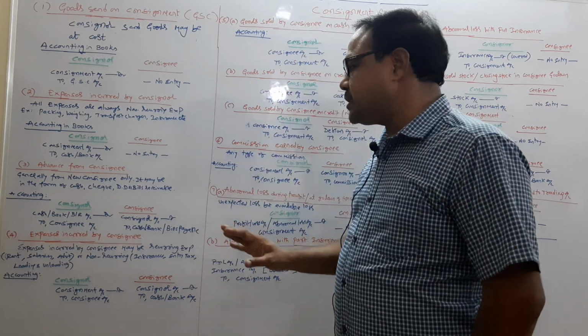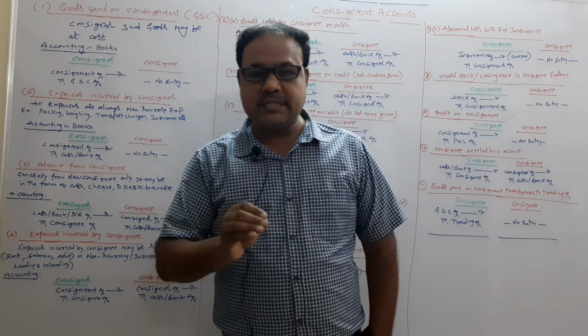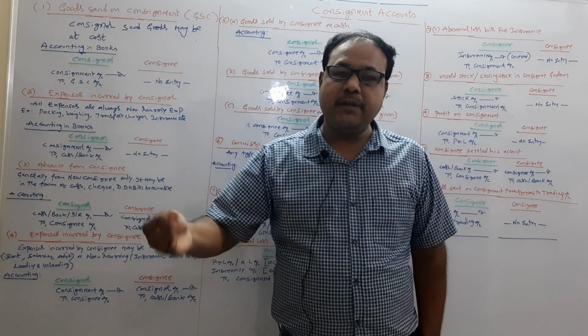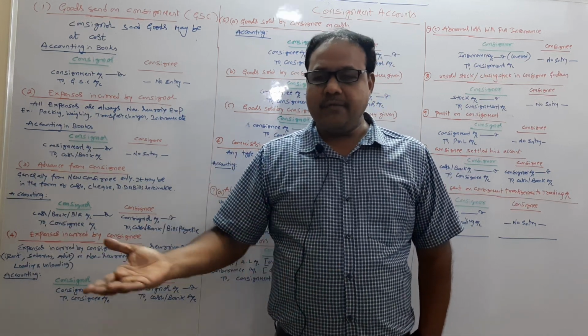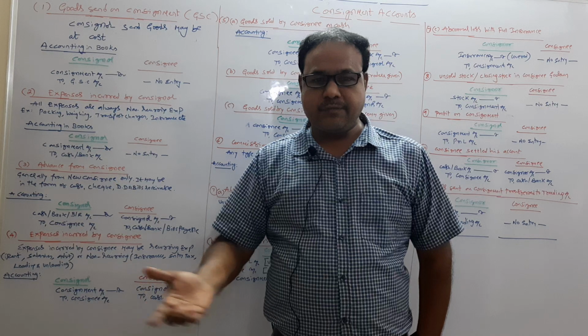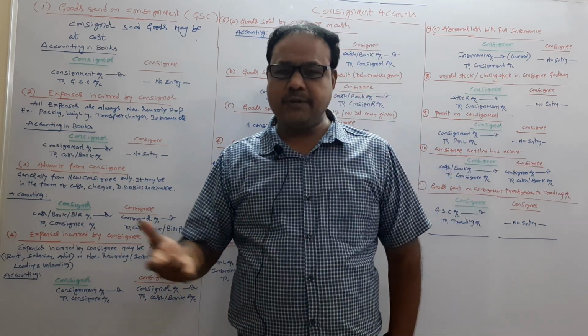The next one: advance from the consignee. Generally, advance is taken only from a new consignee. For example, we have a very good relation with the consignee for the last 2-3 years.